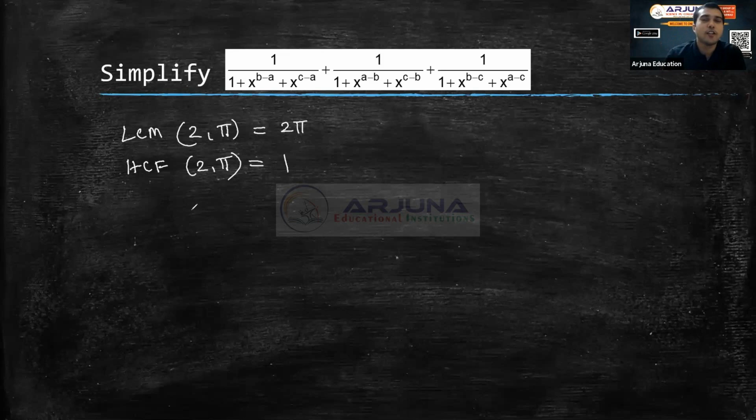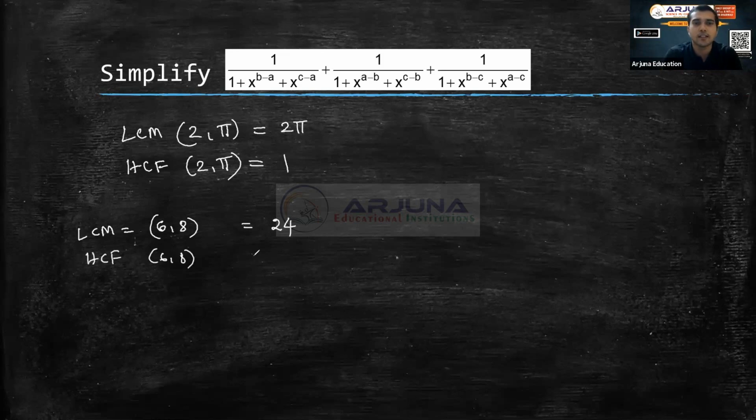So fine, now we will just analyze. Take the LCM of 6 and 8. You wrote the LCM of 6 and 8 equal to 24, right? And what is the HCF of 6 and 8? You wrote it as 2, right? So HCF is 2, LCM is 24.